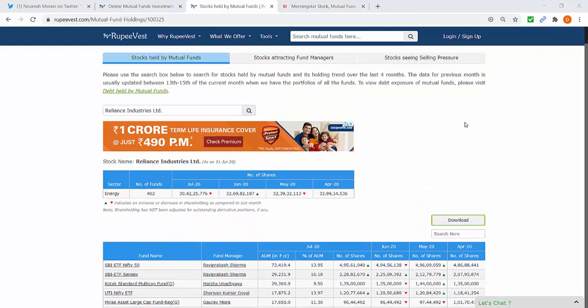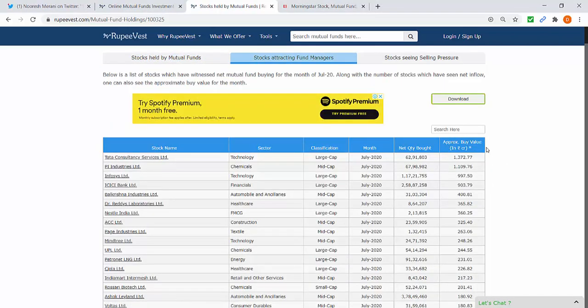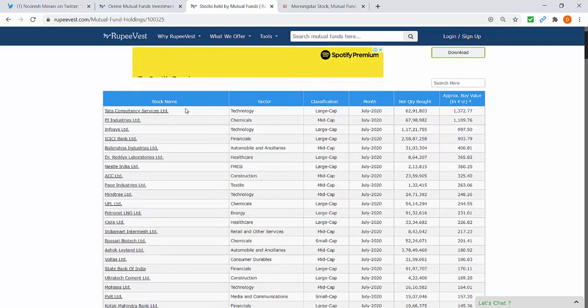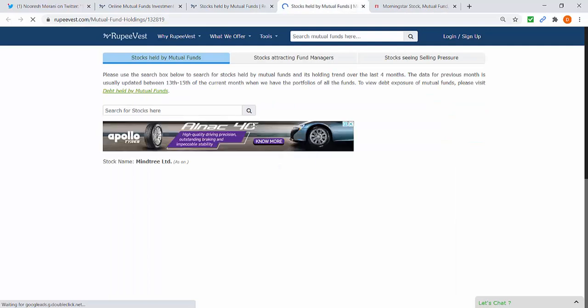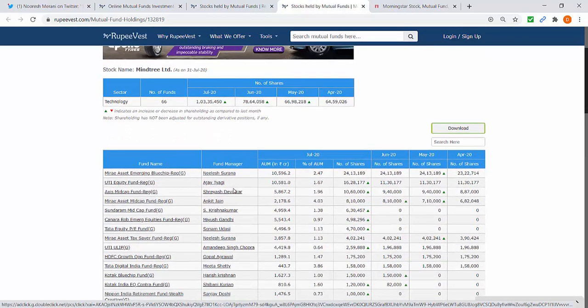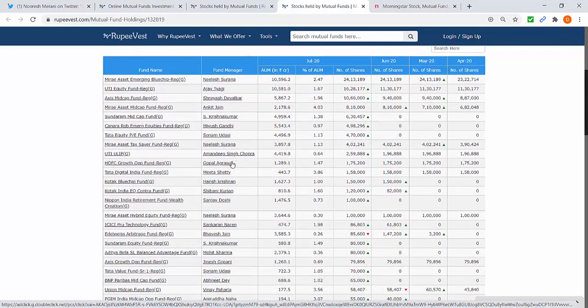Next, what we can see on this website is the stocks that attract fund managers. So this is the approximate buy value in the month of July 2020 of mutual funds. As you can see, the stocks which have been bought are TCS, PI Industries, Infosys, ICICI Bank, Balkrishna Industries. These are in terms of value. You can click on any of the companies and then analyze in the same fashion that we did before, as in which funds are increasing the stake and which funds are reducing the stake.